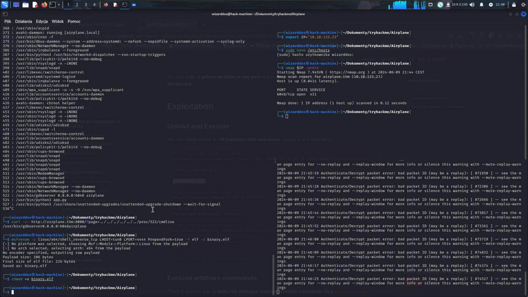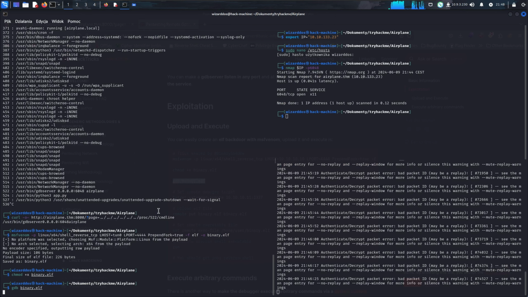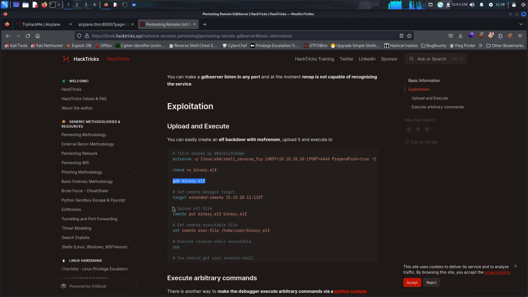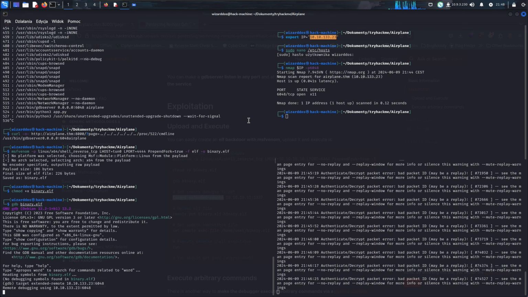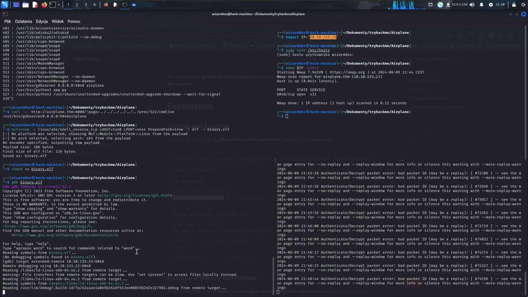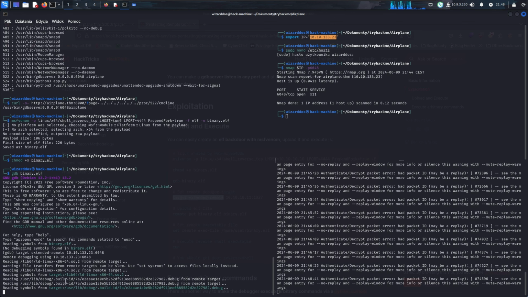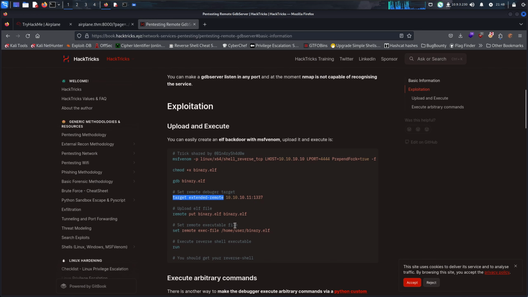Connect to the GDB to debug this binary. Then we set a remote debugger server. Instead of this weird IP, we utilize R1 and add the port, so it's 6048. Everything looks fine. Then we put the binary.